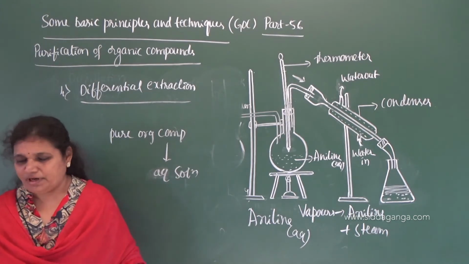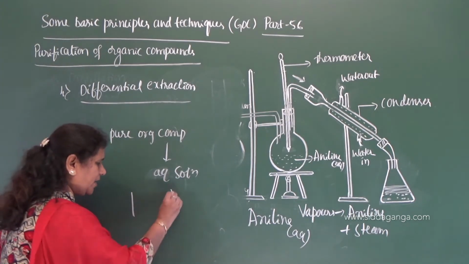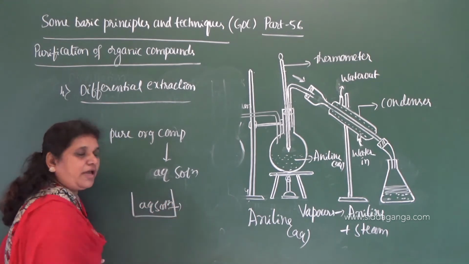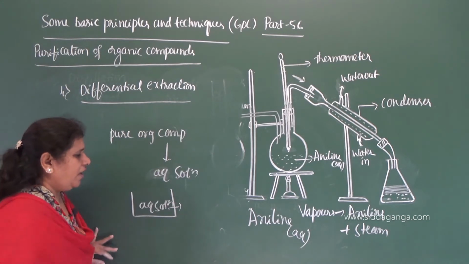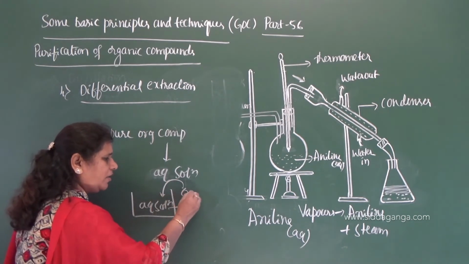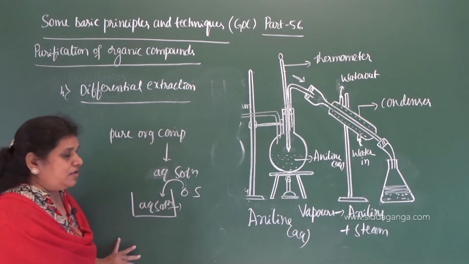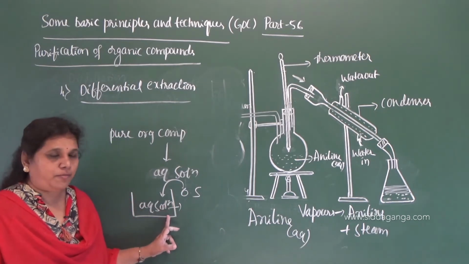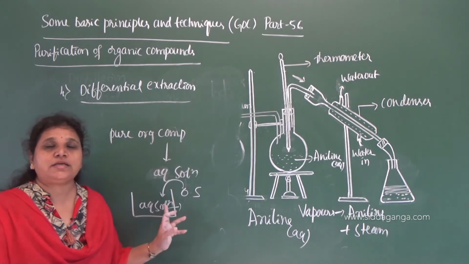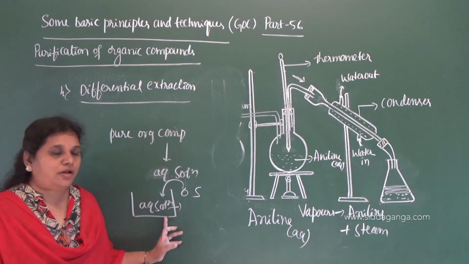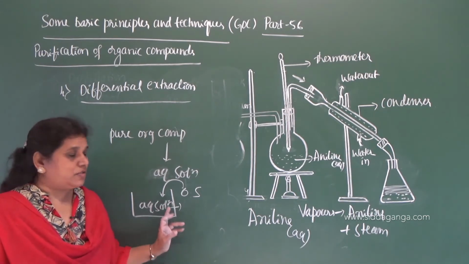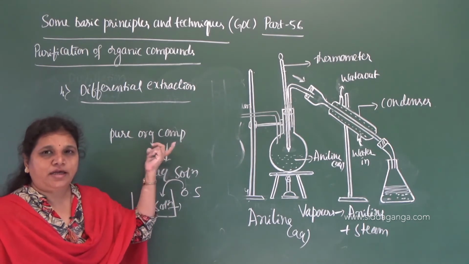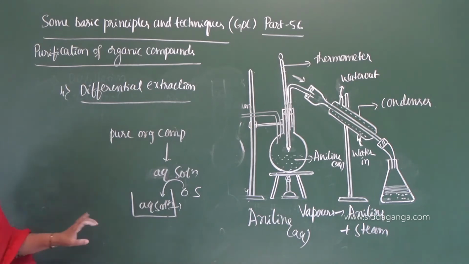So for example, let me take the aqueous solution of some organic compound, into which we need to add one organic solvent. This organic solvent dissolves the organic compound, but it is immiscible, insoluble with water. In that way we can easily separate the pure organic compound. So let me give the example here.